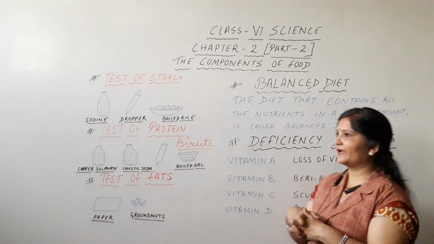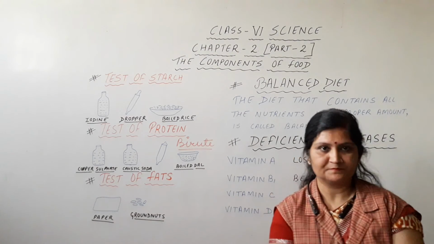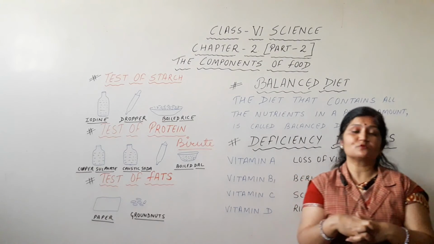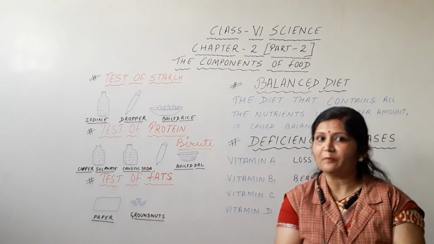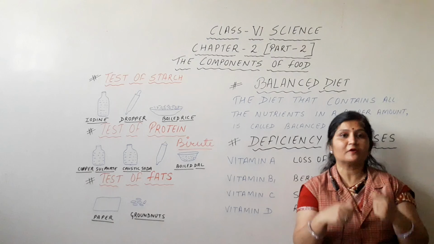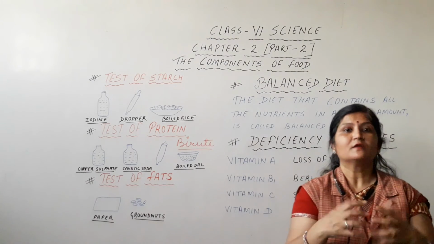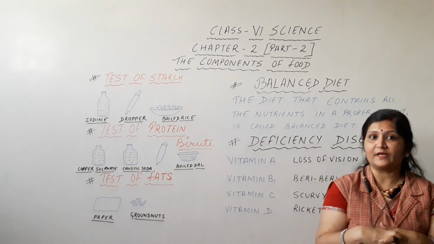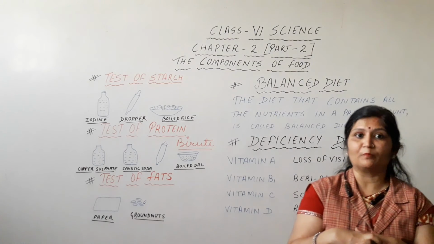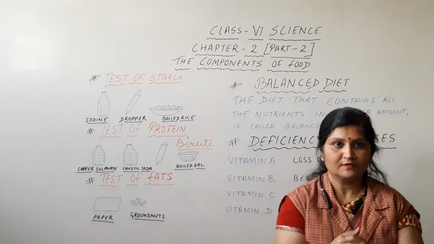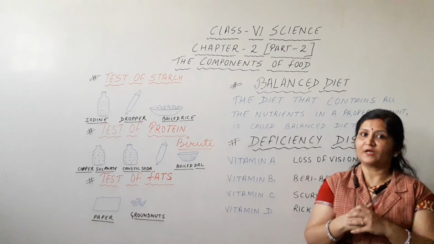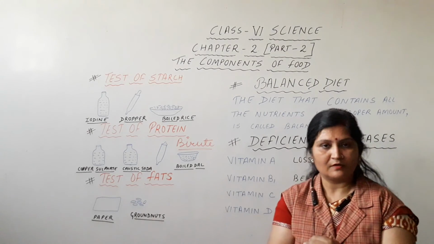One more example I will give you, that is calcium. Calcium is very important for our bones and our teeth, to make our bones healthy, isn't it? So that is also a type of mineral.